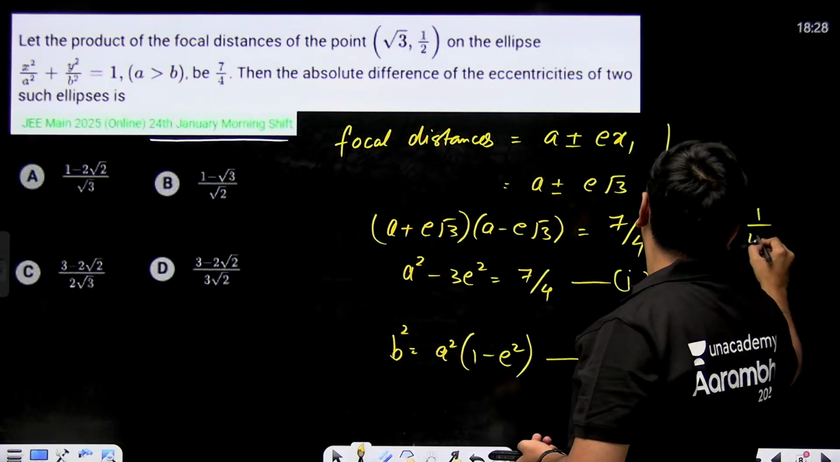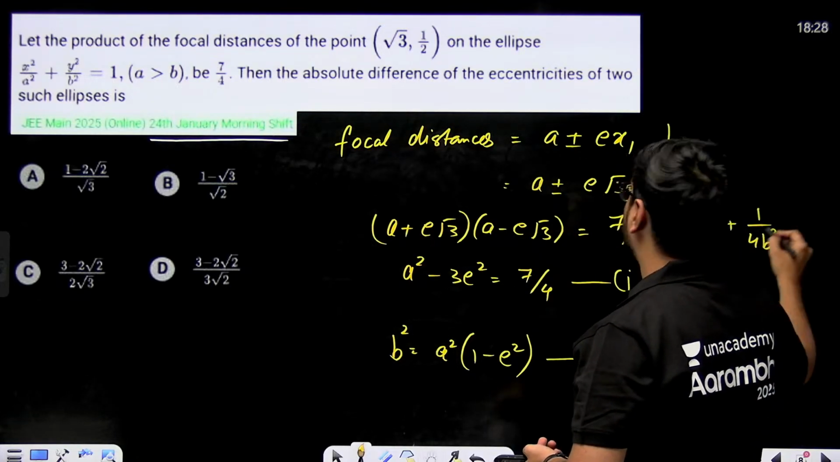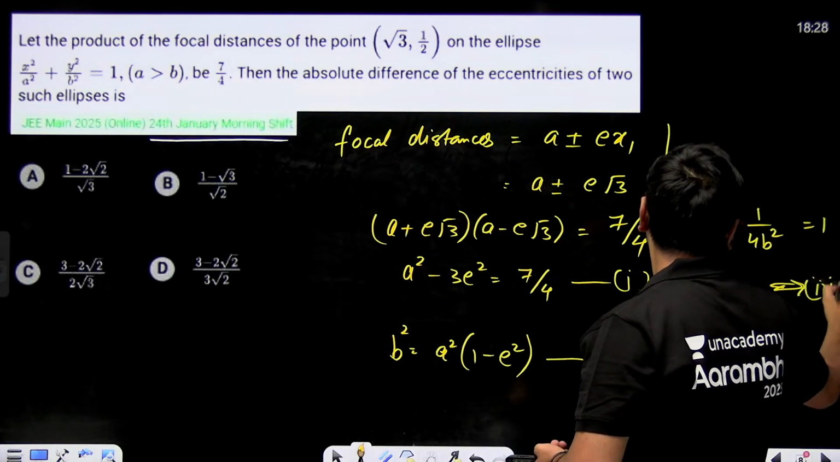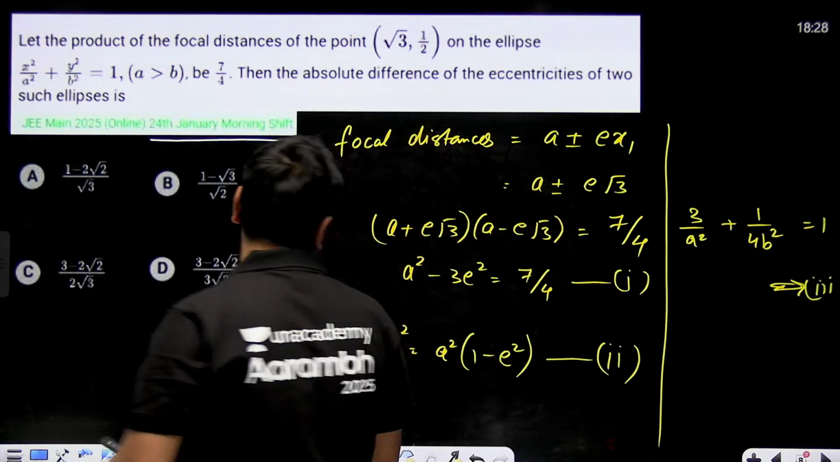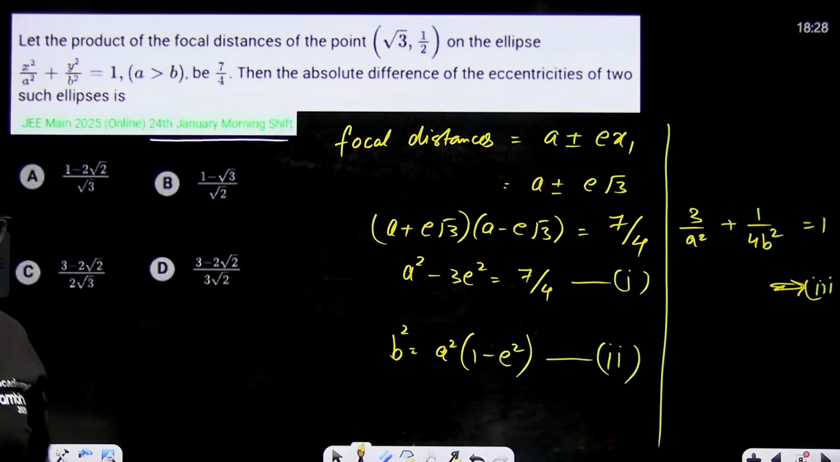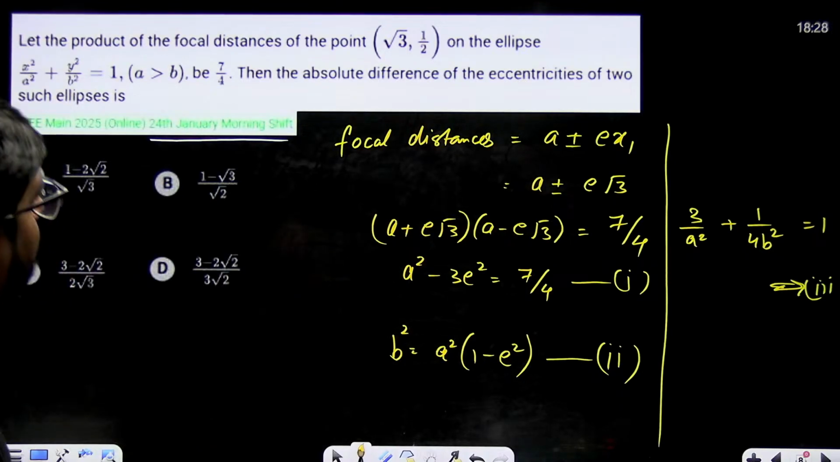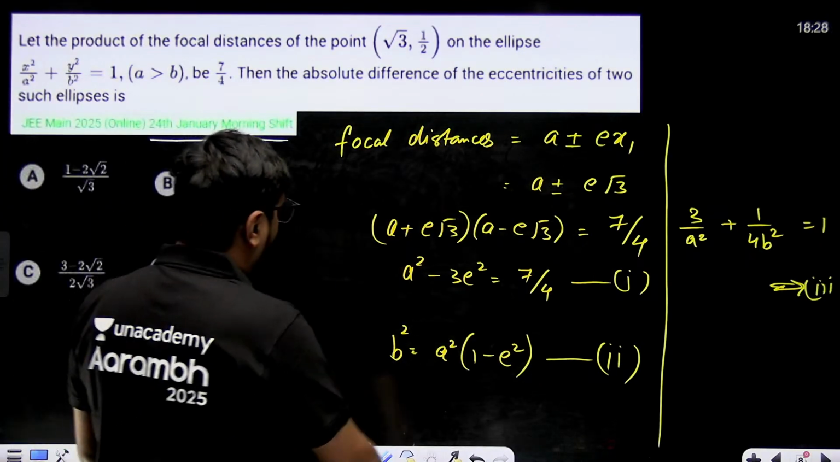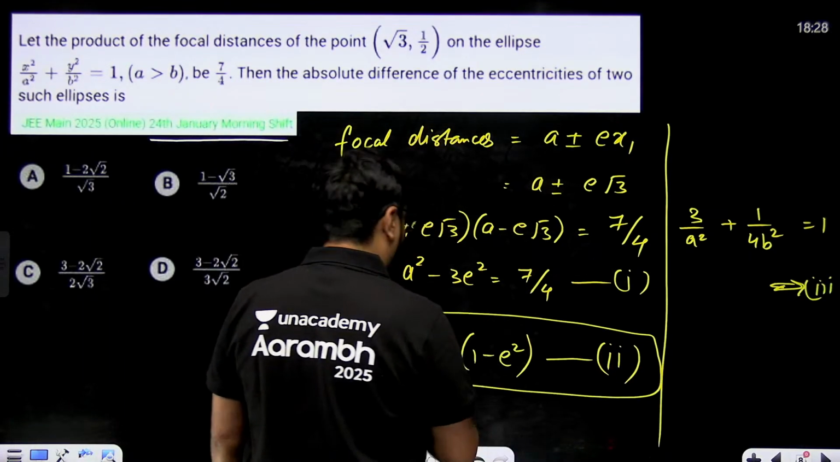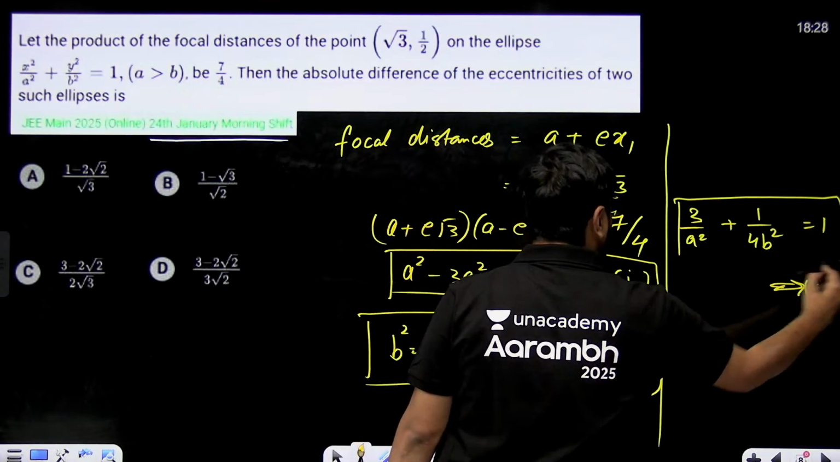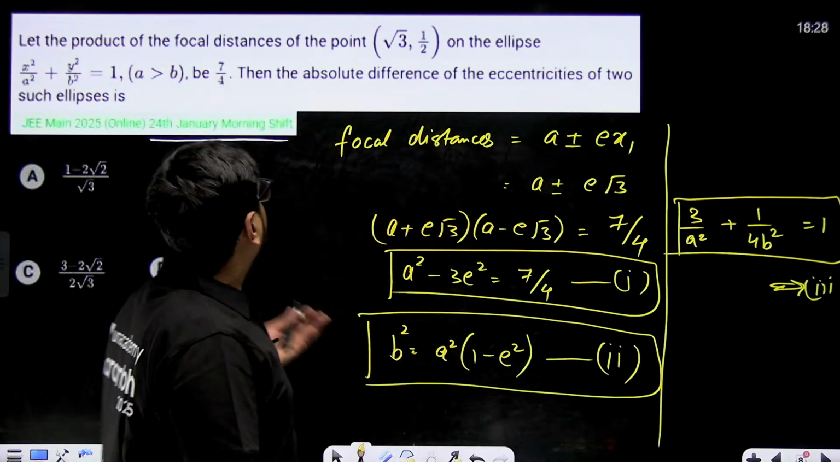1 by 4b square will be equal to 1. This is your equation number. Now you have three equations, three variables. You can easily solve. 3 by a square plus 1 by 4b square is equal to 1. So equation number 1, equation number 2, equation number 3, you can find whatever you want. It is going to be a little bit calculative, but you can find everything.